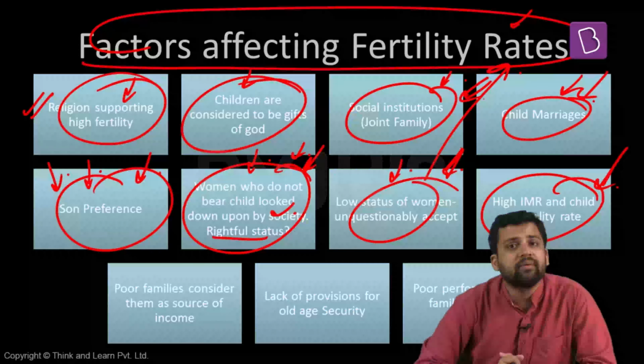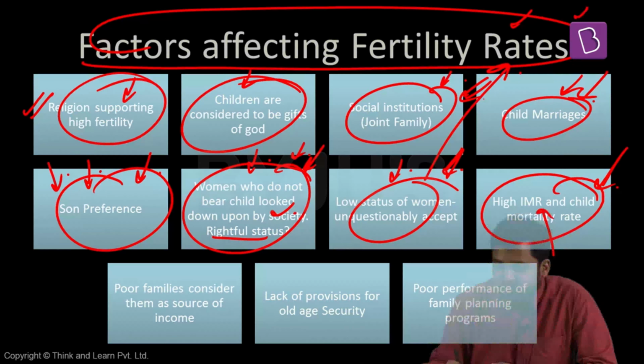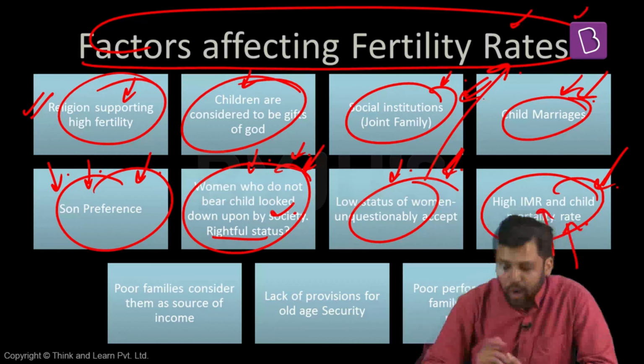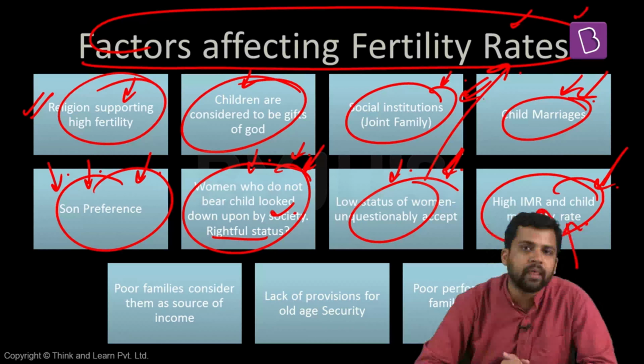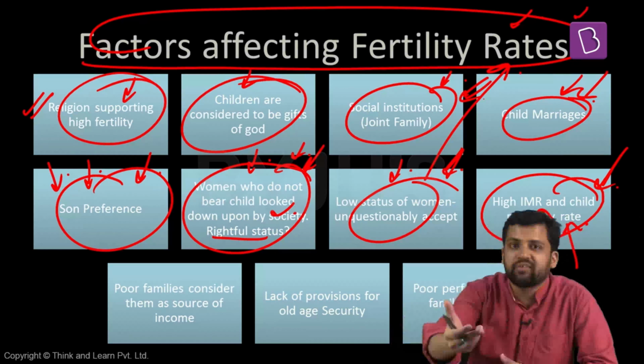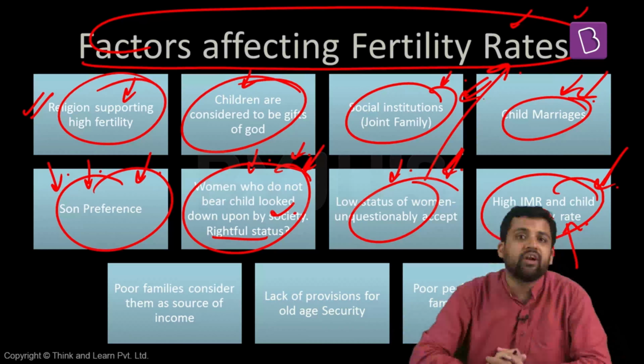Apart from that, another major factor for high fertility rate is high infant mortality rate and child mortality rate. How does high infant mortality rate, how does high child mortality rate lead to high fertility rates? Now, if infant mortality rates are high, that means child survival rate is low. If child mortality rates are high, that means child survival rate is low. That indirectly means that if a certain number of children are born, many of them might not survive.